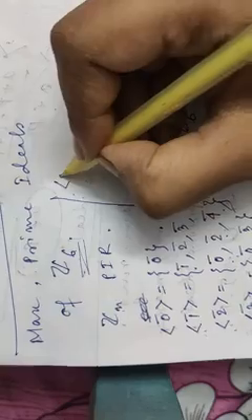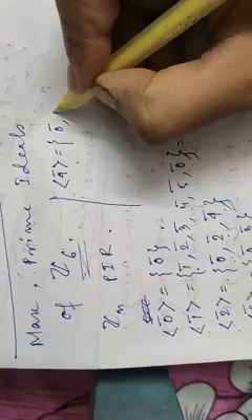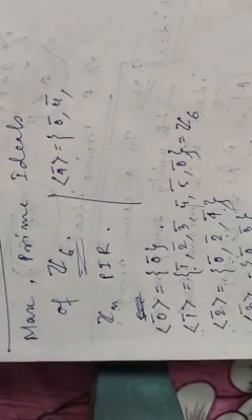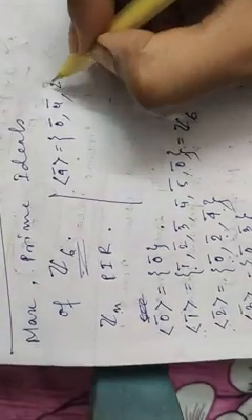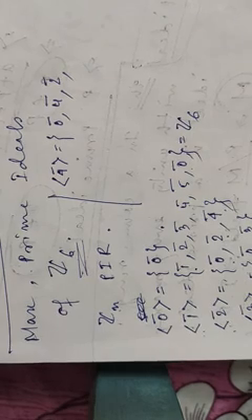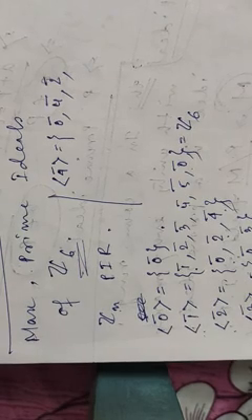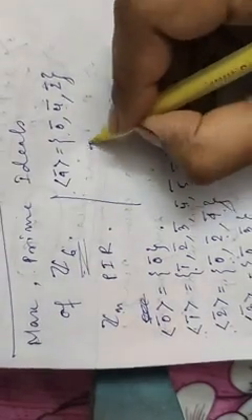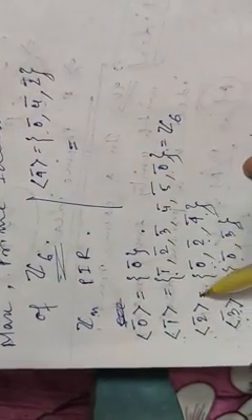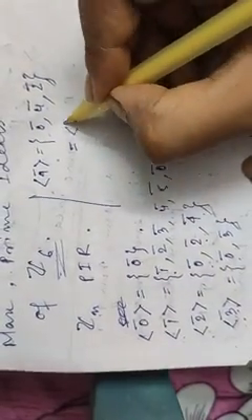Then the next one is generated by class 4. It will be at first class 0, then 1 into class 4 is class 4. Then 2 into class 4 means class 8, and class 8 means class 2. Then 3 into class 4 is class 12, and class 12 means class 0. So we can stop here. That means class 0, class 4, class 2. So check, this is actually the ideal generated by class 2. So these two are the same.